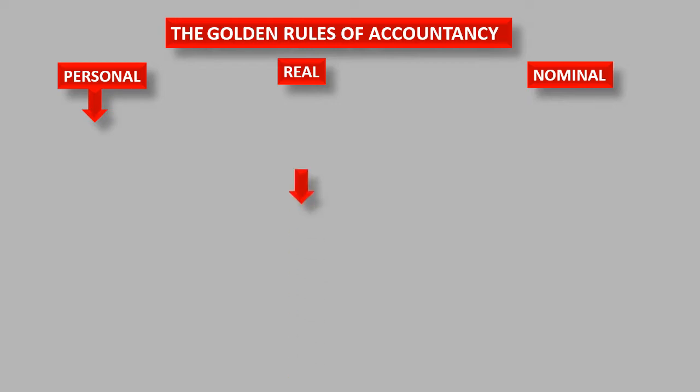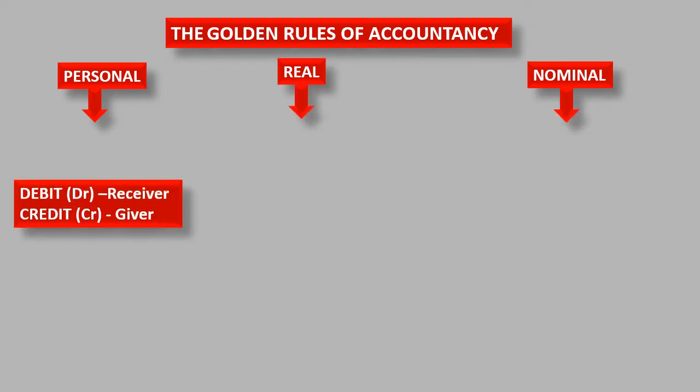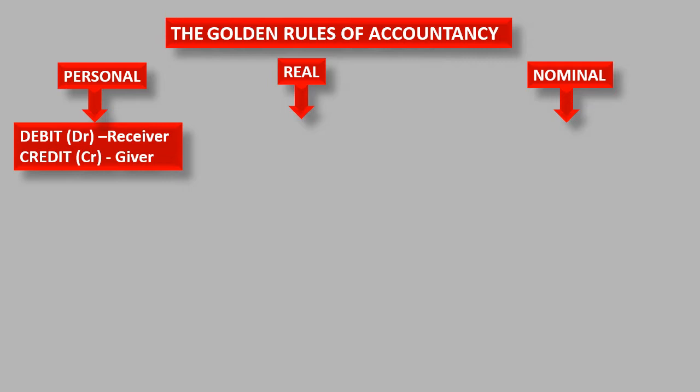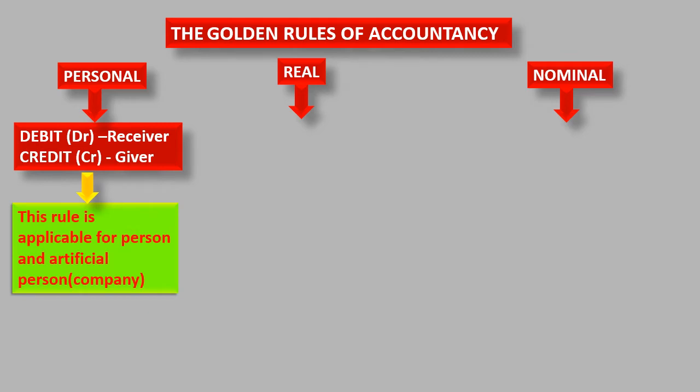Personal. Debit the receiver, credit the giver. That's the rule of personal. These rules are applicable for a person or an artificial person. Artificial person means company. Example: Asha account, Amal account. These are natural persons, human beings, right?